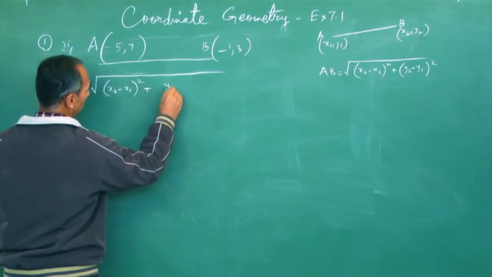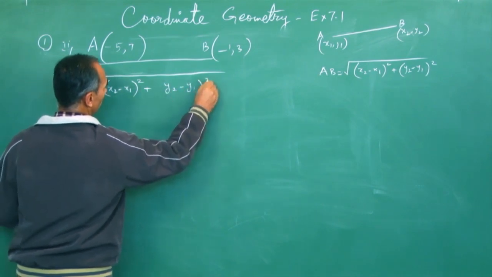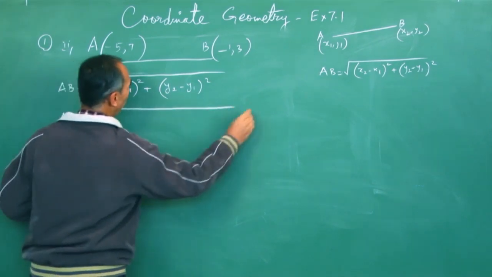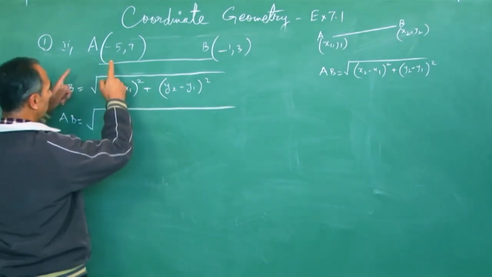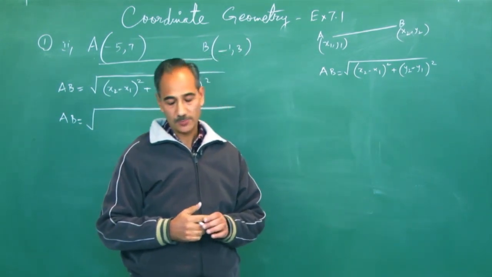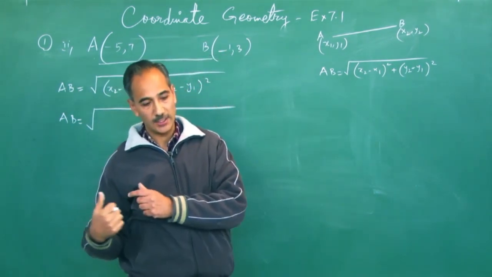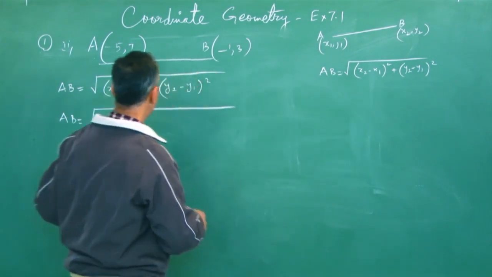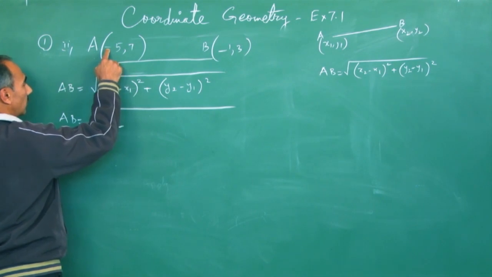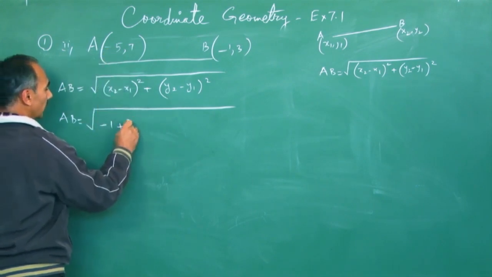AB is the square root of x2 minus x1 whole square plus y2 minus y1 whole square. Now x1, y1 is for the first point, that means point A, and x2, y2 is point B. For x2 I go to the second point, minus 1, minus x1, but this is also minus, so minus will make it plus.